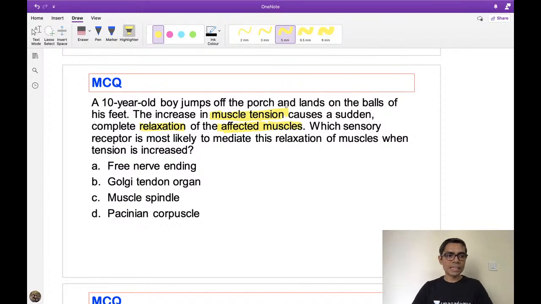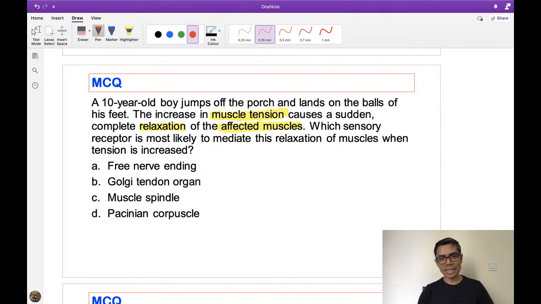If the question is framed like this, all of you try to answer this question, then I am coming to the discussion. All of you look at this question and try to answer. What is your answer? So there is tension and there is relaxation of the affected muscle. I am saying all of these are clues. Nitish has given answer B, Vijay has given answer B, Savita, Zivan, Dr. Jhansi has also given an answer. T for tension and T for tendon.